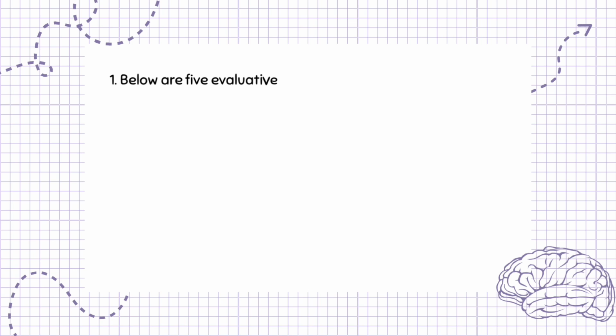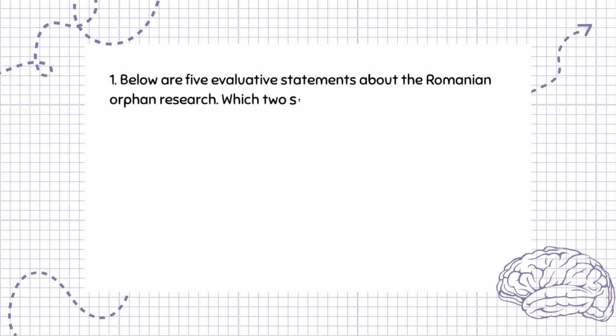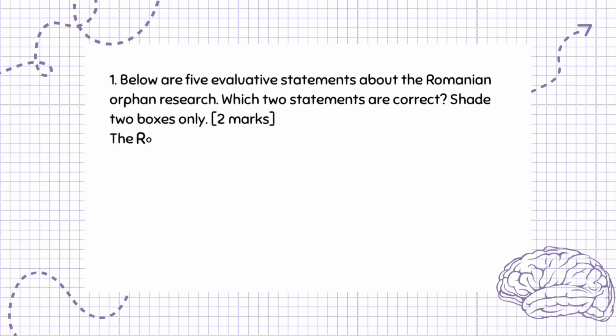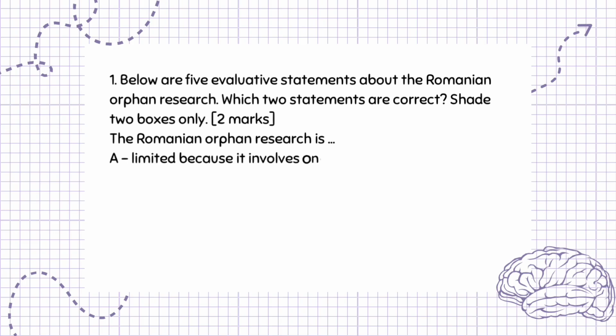Question 1. Below are 5 evaluative statements about the Romanian orphan research. Which 2 statements are correct? Shade 2 boxes only. 2 marks. The Romanian orphan research is A. Limited because it involves only a few case studies.